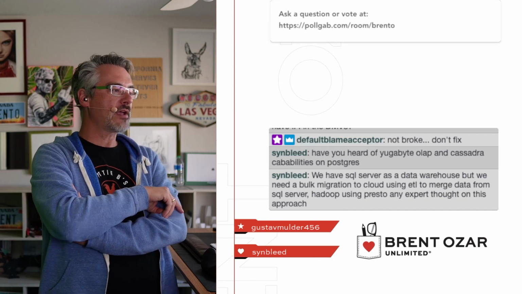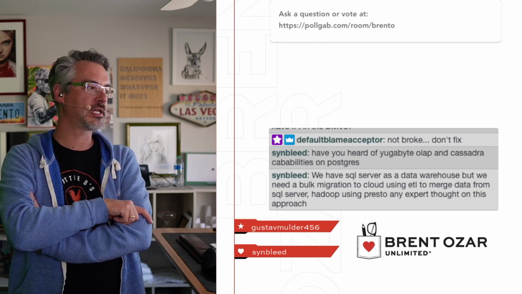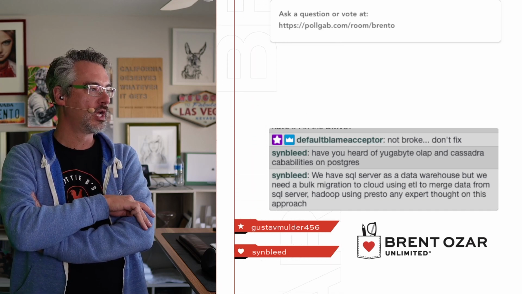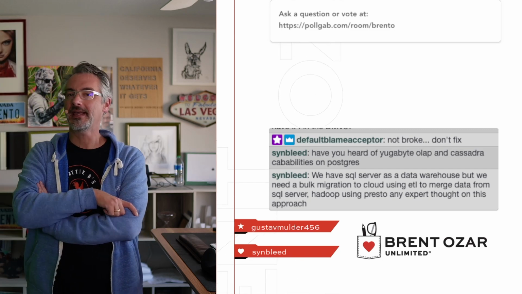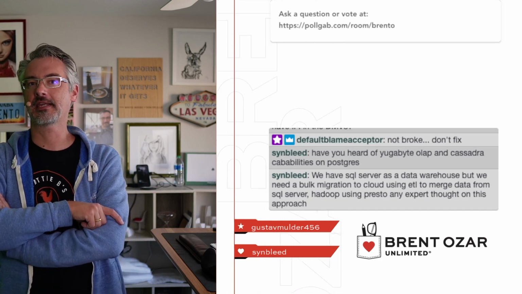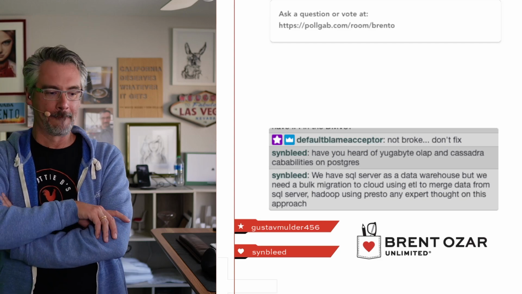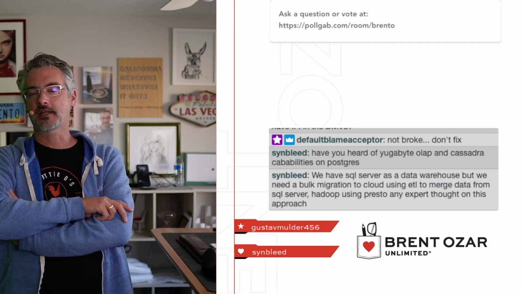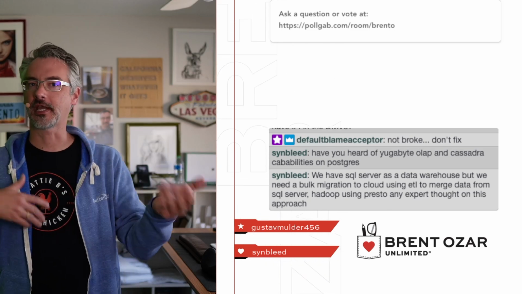SynBleed says, we have SQL Server as a data warehouse, but we need a bulk migration to the cloud using ETL to merge data from SQL Server, Hadoop. Any expert thoughts on this approach? Go check with Andy Leonard of EntDNA.com, like Enterprise DNA. Andy does data warehousing, moving data from one place to the other.